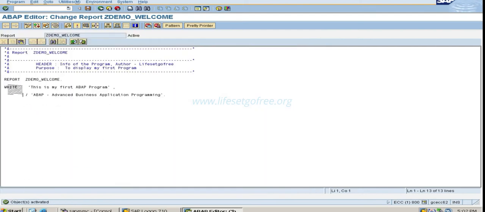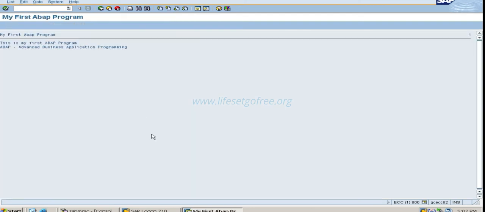Our program, see, we are not using many write statements. We are just using a chain operator, that is colon, adding a comma, and only the last statement is this one. So whenever you want to end, use the dot, that is the period at the end. So now let's execute and see. See, we are getting the same output. So this is your first program.